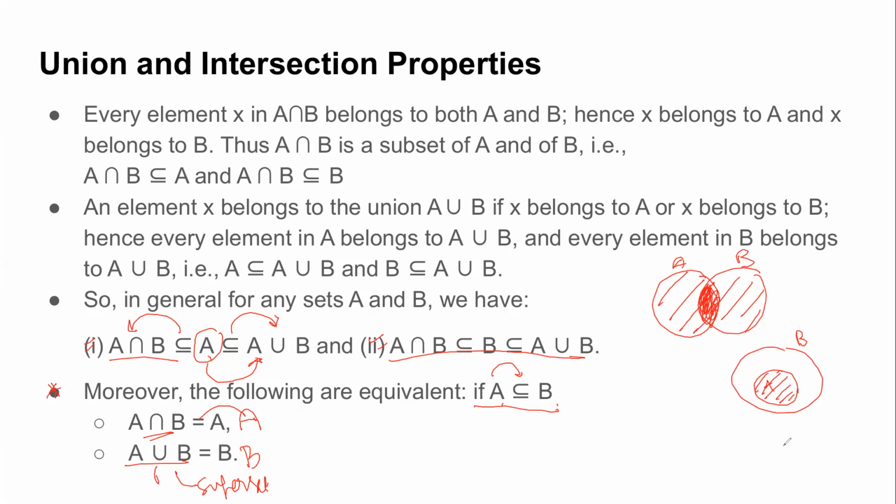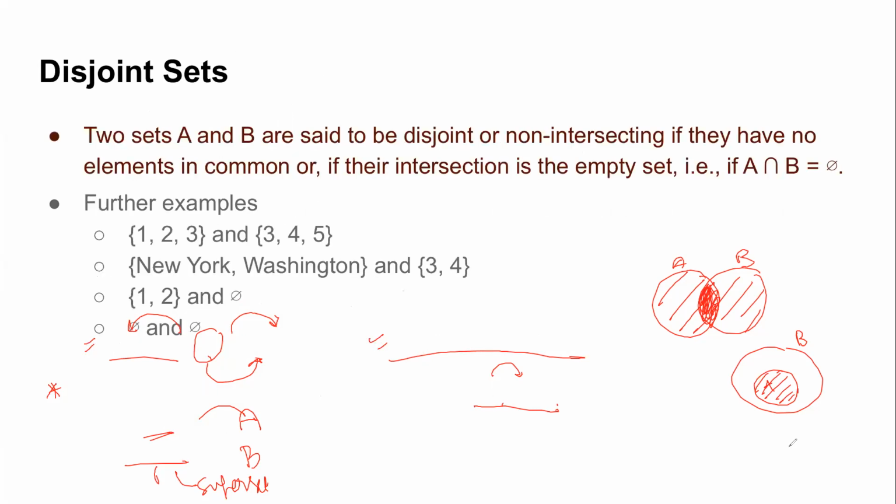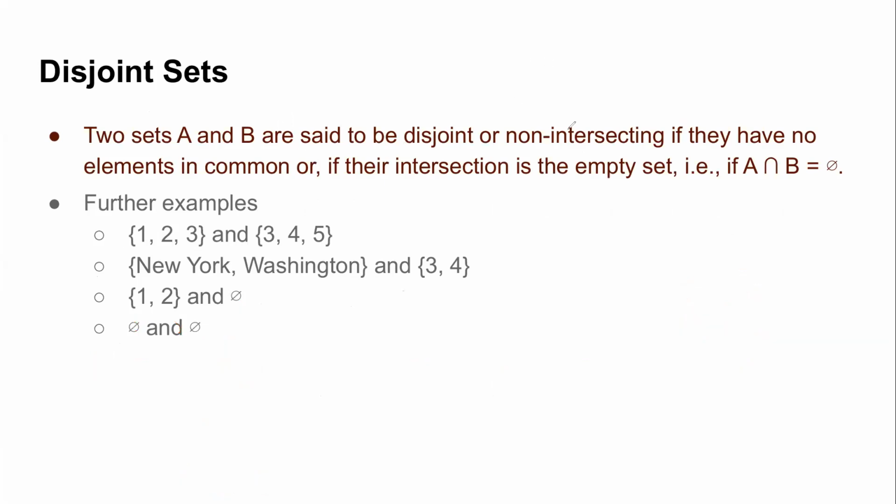Okay, excellent. So let me finish with the disjoint sets today. Now coming back to disjoint sets, but with the set operation notation. If you recall, two sets were said to be disjoint or non-intersecting if they had no elements in common, right? So if I now write it in terms of intersection, what does it mean? If I have two sets A and B and they have no elements in common, it can be represented by their intersection, right?